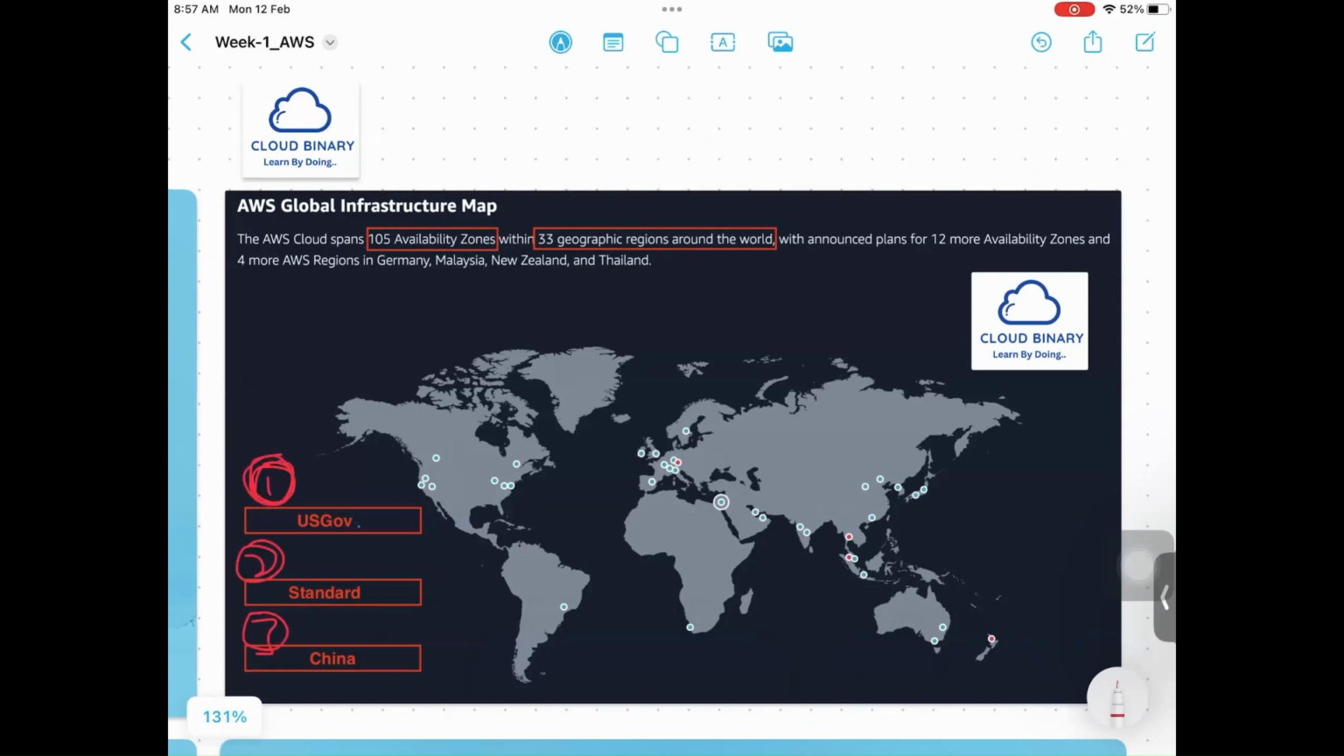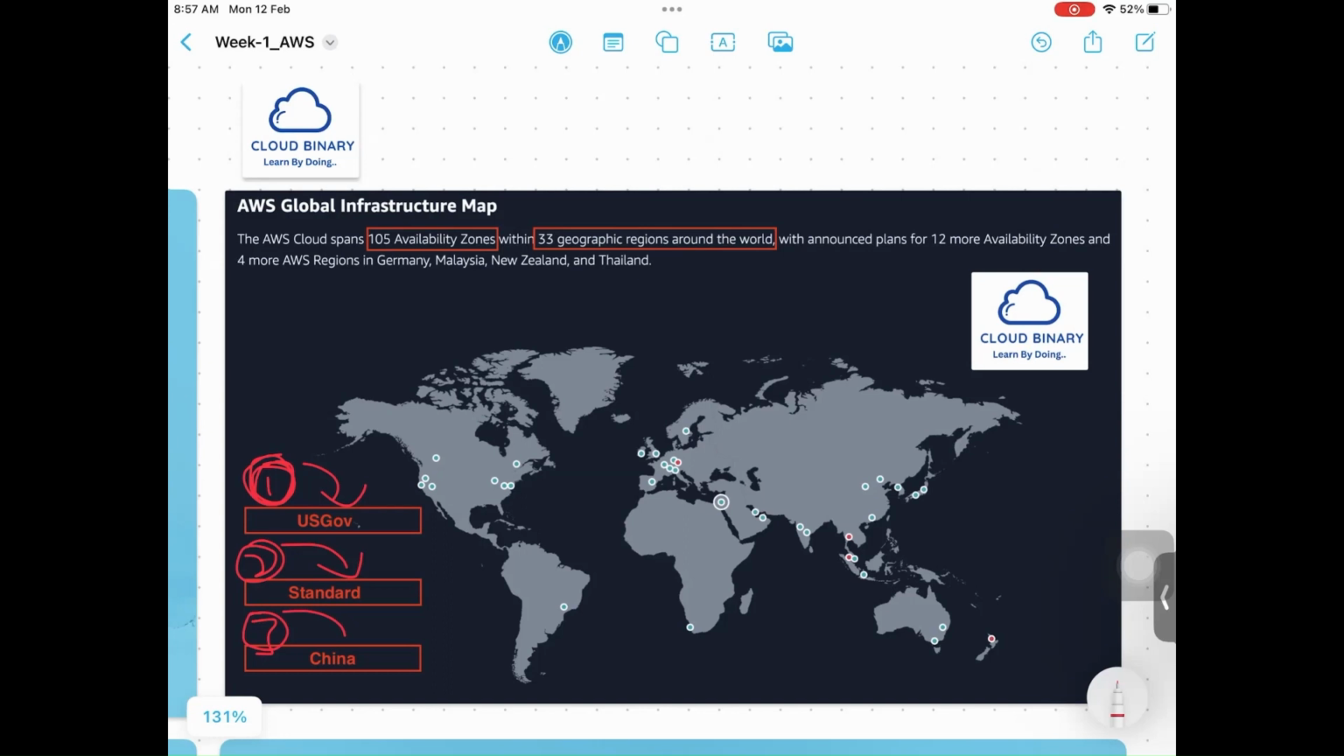Partition 1 is US GovCloud, the US Government Cloud. The second partition is the Standard Partition. The third partition is the China Partition. The moment a PO has created an account with AWS, like even you created an account with AWS, you have logged into AWS as what? As a root user.